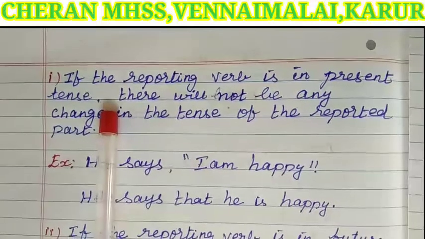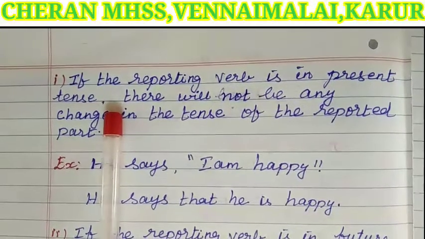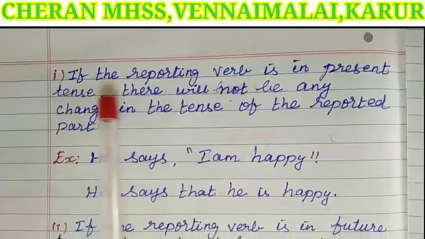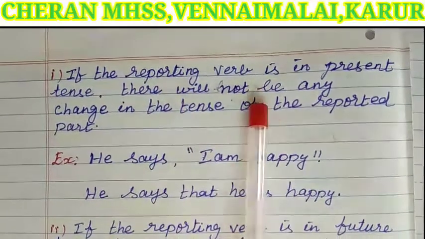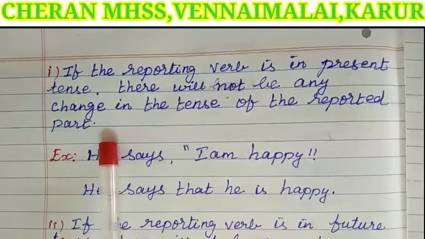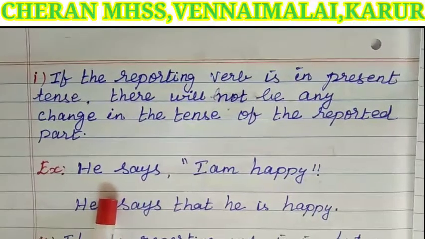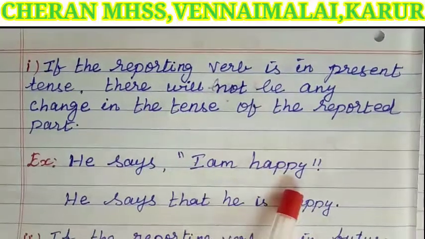Children, these are very important points, so you must keep them in your mind. First point: if the reporting verb is in present tense, there will not be any change in the tense of the reported part. For example, he says, "I am happy."